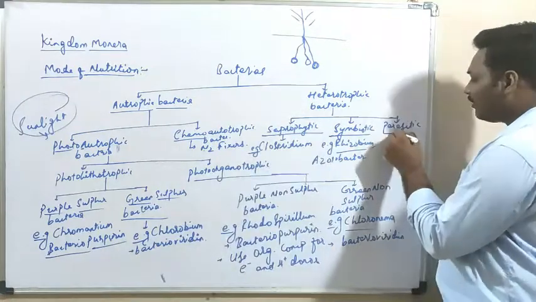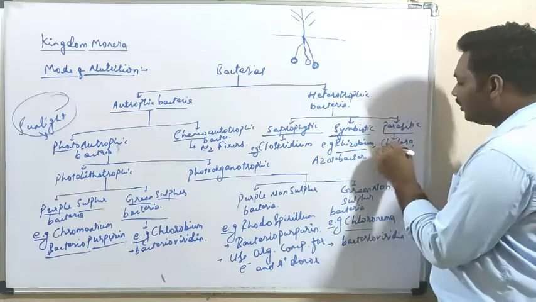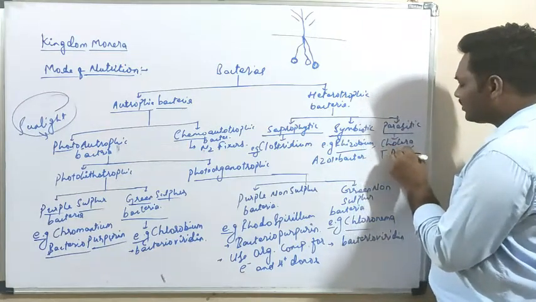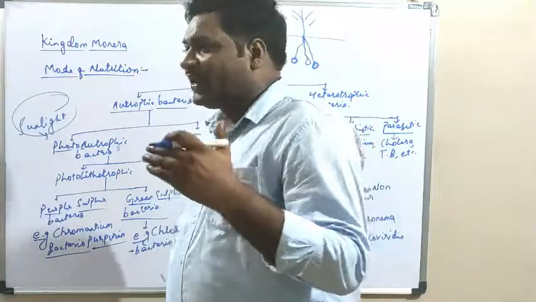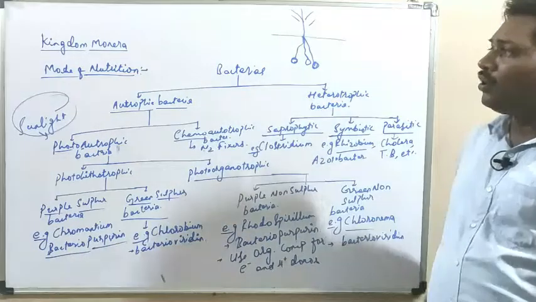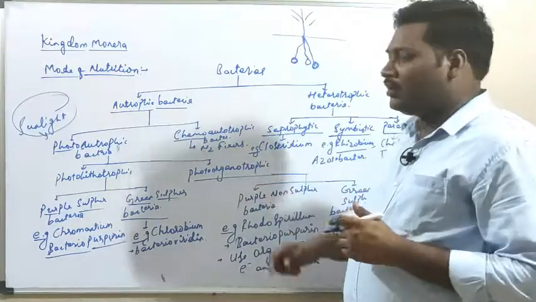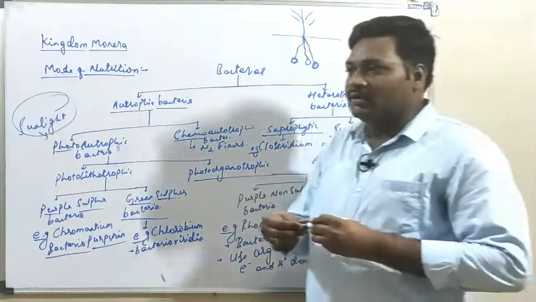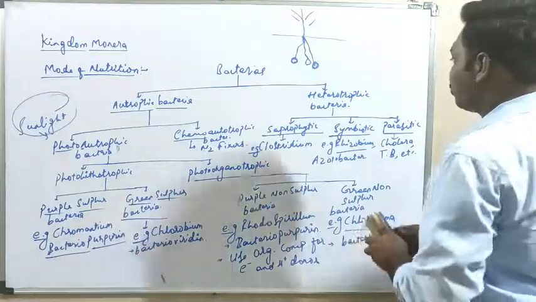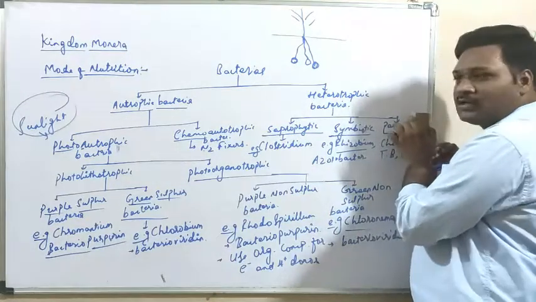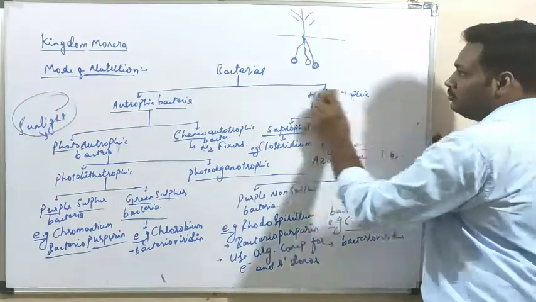You can write the bacteria which are causing the diseases like cholera, TB and anthrax, etc. So this is the way of classifying the bacteria on the basis of mode of nutrition. I hope you all got this information. Then we'll be moving to the next part, that is the classification of bacteria on the basis of mode of reproduction. So you can pause the video and note down this flow chart, and you have to write it in your notebooks also.